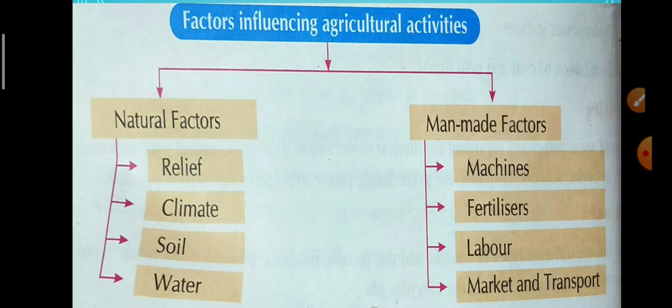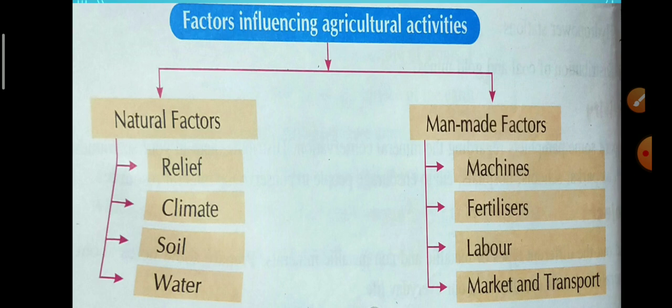How is climate affecting agriculture? Climate exerts the greatest control over the arable land of the world. The land on which the crops are grown is known as arable land. Agriculture activities are concentrated in those regions where suitable conditions are found. Suitable conditions mean adequate temperature and rainfall; a hot and humid climate is quite suitable for farming activities.